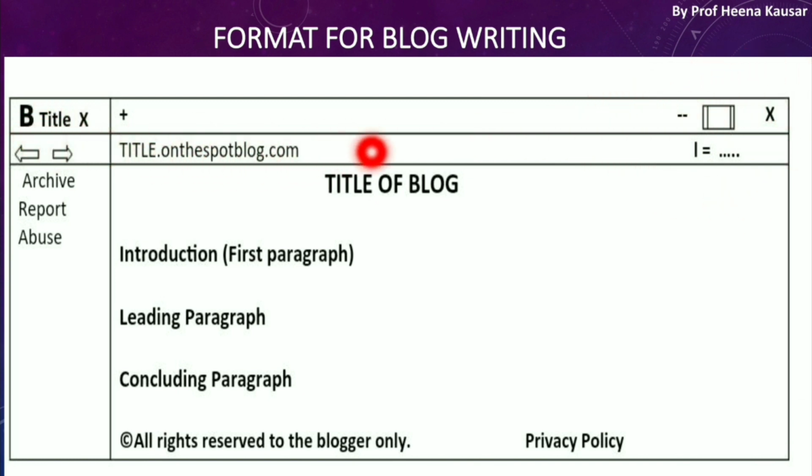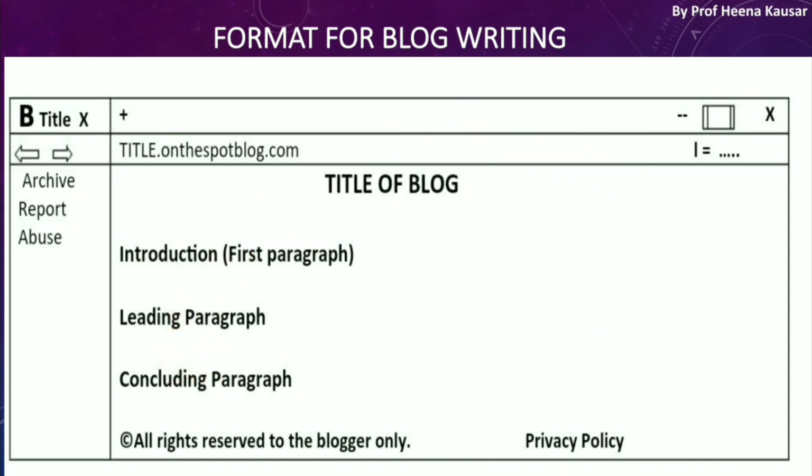This is called the header. Then come 2 arrows, then the title of your blog. For example, if the title of your blog is related to environment, then you need to write environment.onthespotblog.com. This is called the header, and this header will give you 1 mark in your examination. The title of the blog you need to write at the center. Then you need to write 3 paragraphs. First is for introduction, then leading paragraph and concluding paragraph. So this is called the main content area of your blog.